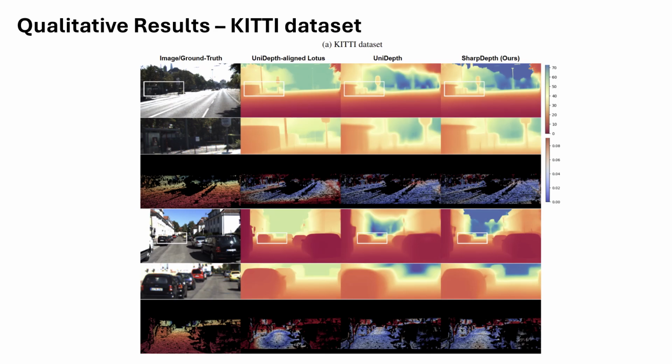For qualitative comparison on KITTI, our model not only achieves sharpness competitive with UniDepth-aligned Lotus, but also matches the accuracy of UniDepth itself. In the error map of UniDepth-aligned Lotus, large red regions indicate high errors, whereas our model's error map closely resembles UniDepth-S, with predominantly blue areas indicating low depth error.